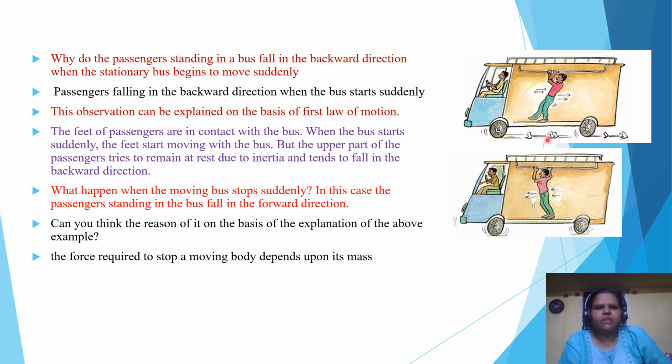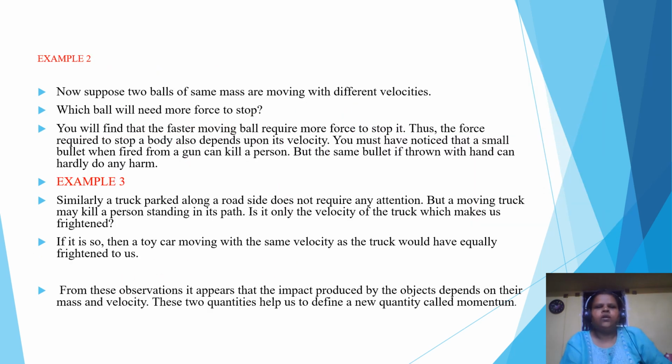The feet of the passenger are in contact with the bus. When the bus starts suddenly, the feet start moving with the bus, but the upper part of the passenger tries to remain at rest due to inertia and tends to fall in the backward direction. So that's the reason. So what happens when a moving bus stops suddenly? In this case, the passengers standing in the bus fall in the forward direction. Can you think of the reason on the basis of the explanation? Yes, the force required to stop a moving body depends on its mass.